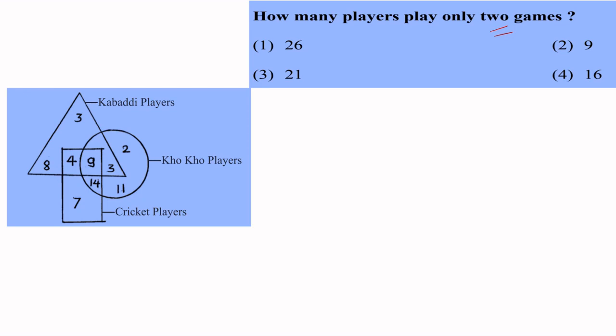14 if you take, 14 is there in the rectangle as well as in circle, not in triangle. So we'll write that 14. 3 is only in triangle. When you think about 9, 9 is there in rectangle, circle and triangle. We will not take that. So 14 taken, 7 cannot be taken, 11 cannot, 2 cannot, 3 cannot, 8 cannot, 9 cannot, because 9 is in all three. Correct. So we have to sort out like this.